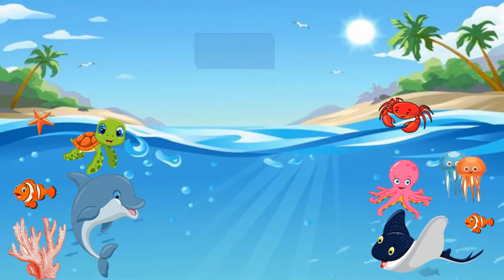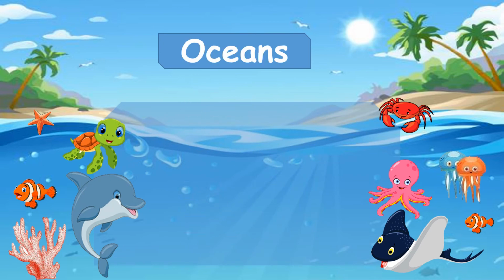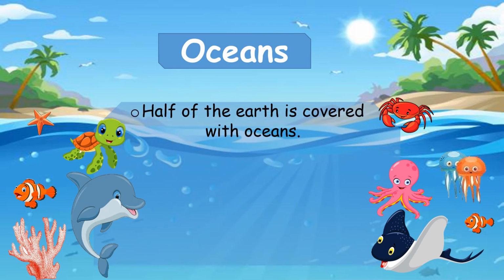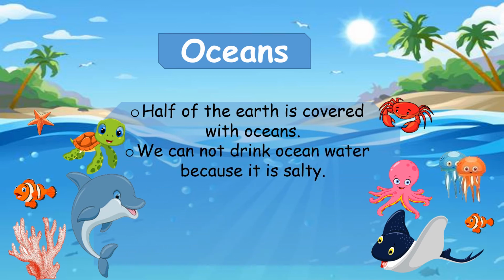Let's talk about the next one, that is the ocean habitat. What are ocean habitats? Half of the earth is covered with oceans, we all know about this. And we cannot drink ocean water. Why can't we drink ocean water? Obviously we know that it is salty, that's why we cannot drink it.